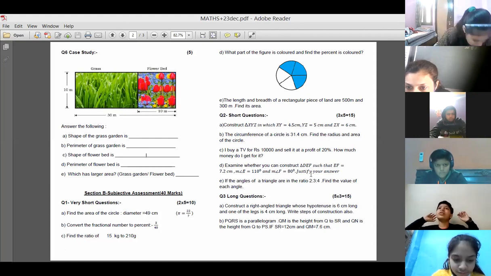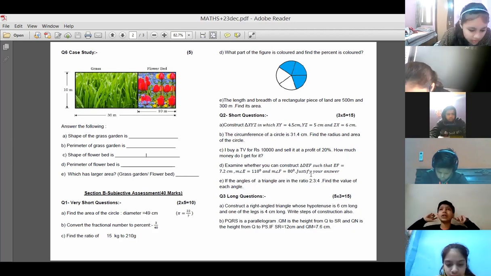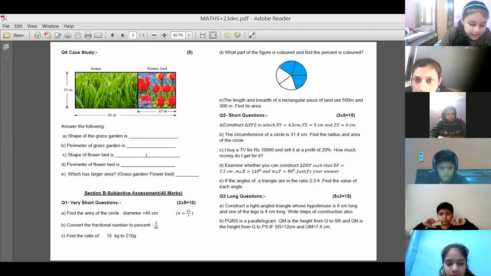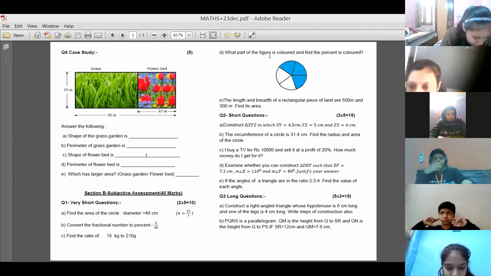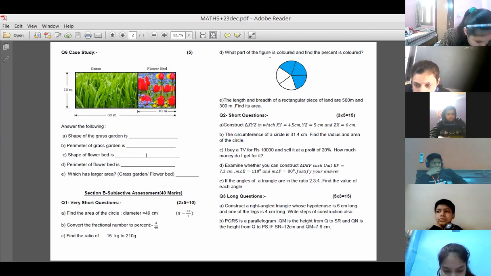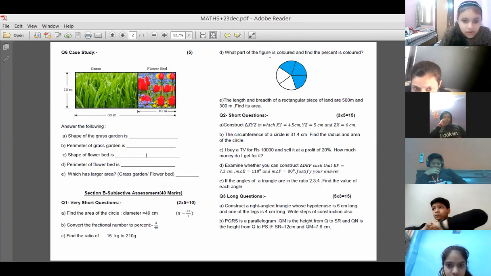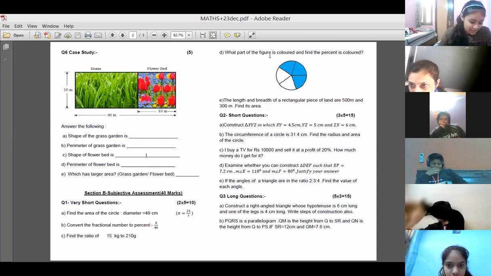Now tell me the last short question. If the angles of a triangle are in the ratio 2:3:4, find out the value of each angle. Yes, 2 plus 3 plus 4, how much will it be?